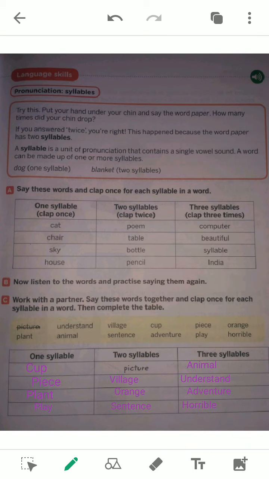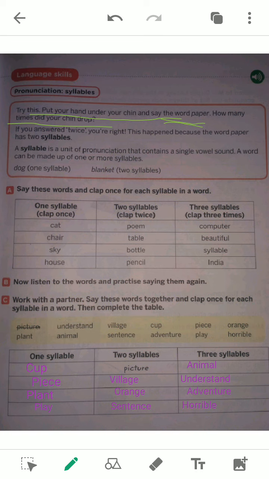Now I will discuss syllables. Syllables are the basic sounds by which words are made. How would you identify what the basic sounds are? Put your hand under your chin. Here it is given: the lower part of the mouth is called the chin. Under your chin, say the word "paper." Paper. How many times did your chin drop?